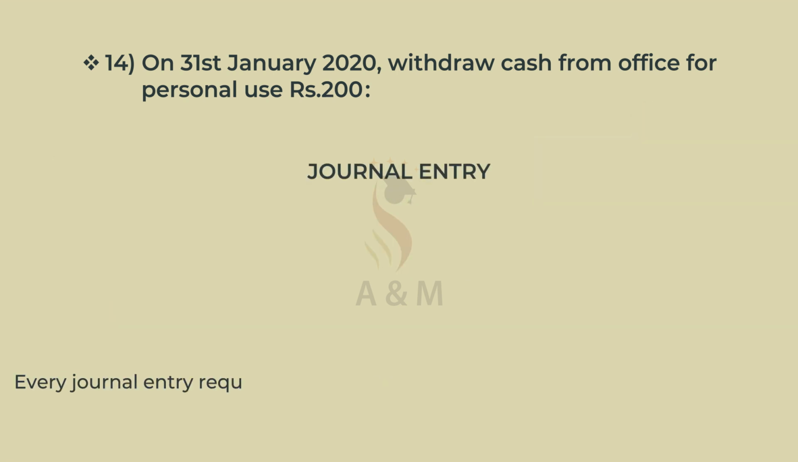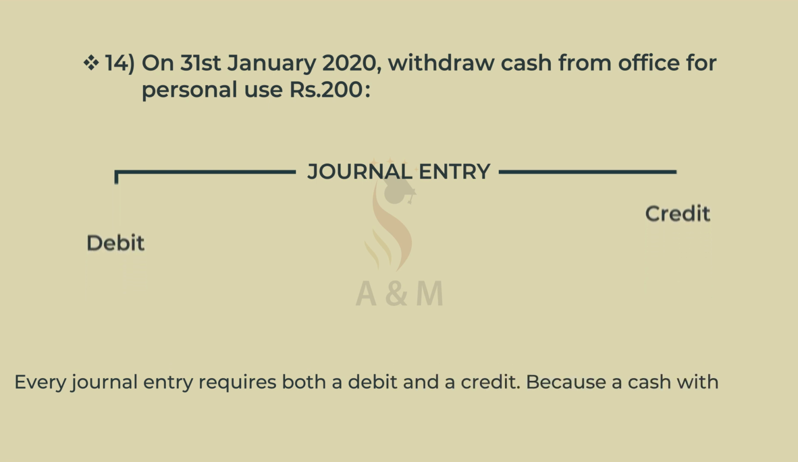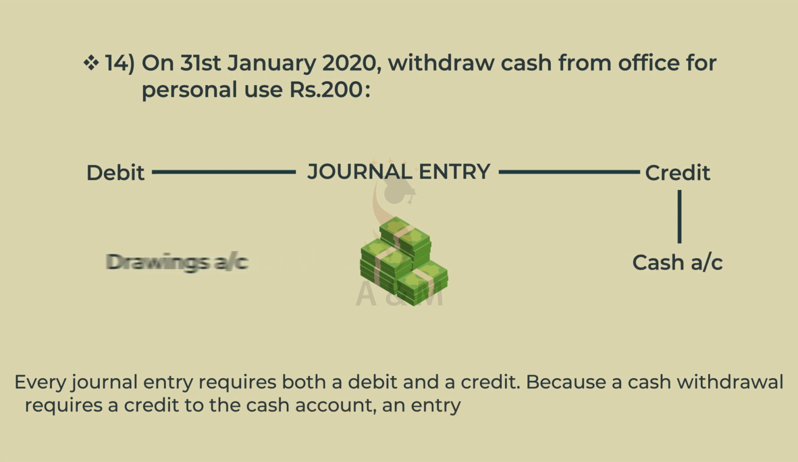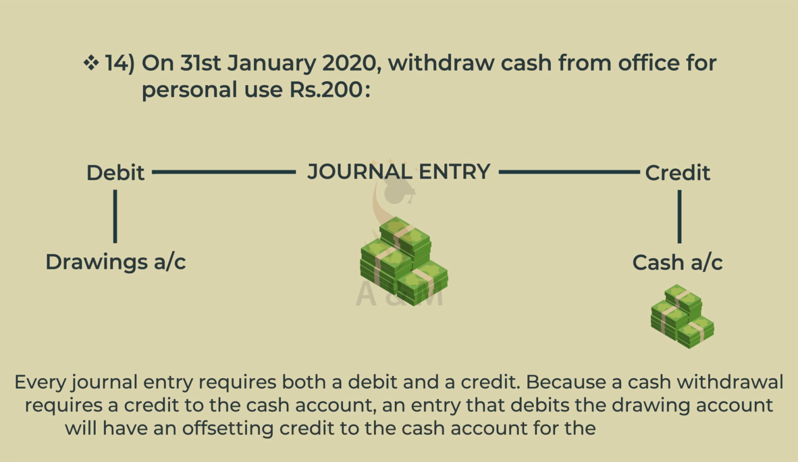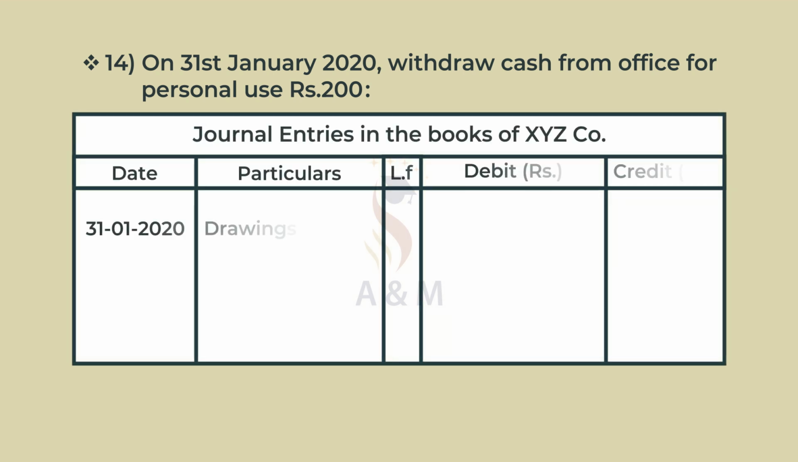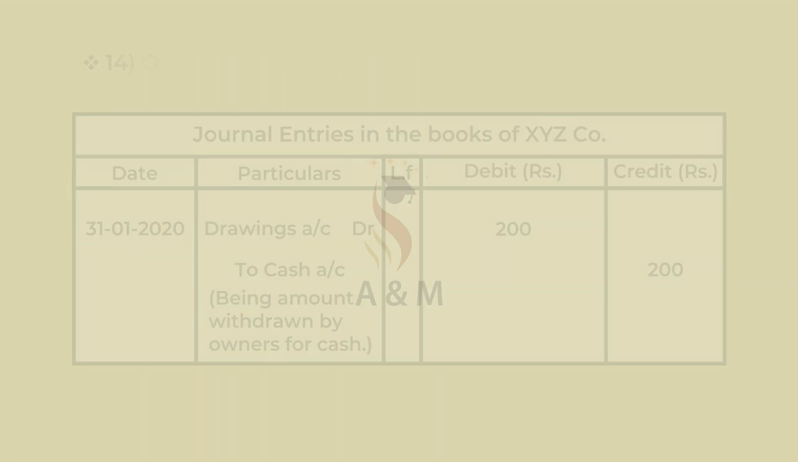Every journal entry requires both the debit and credit. Because a cash withdrawal requires a credit to the cash account, an entry that debits the drawing account will have an offsetting credit to the cash account for the same amount. And the journal entry is drawings account debtor ₹200 to cash account ₹200, being amount withdrawn by owners for cash.